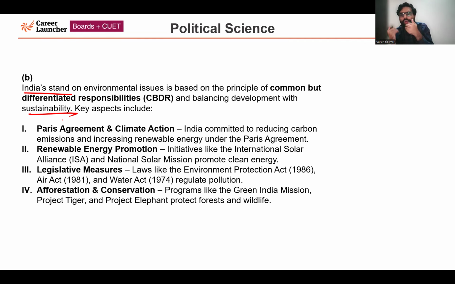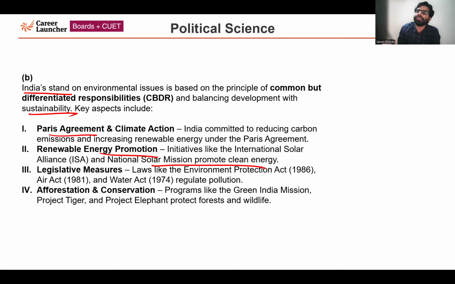Okay. Basically, what do you mean by that? Our current government and previous governments have been coming up with schemes which are basically promoting renewable energy. India has been a signatory to the Paris Agreement on climate action. India has been promoting renewable energy initiatives such as ISA, the International Solar Alliance, of which India was the initiator along with France. The National Solar Mission is also promoting clean energy.